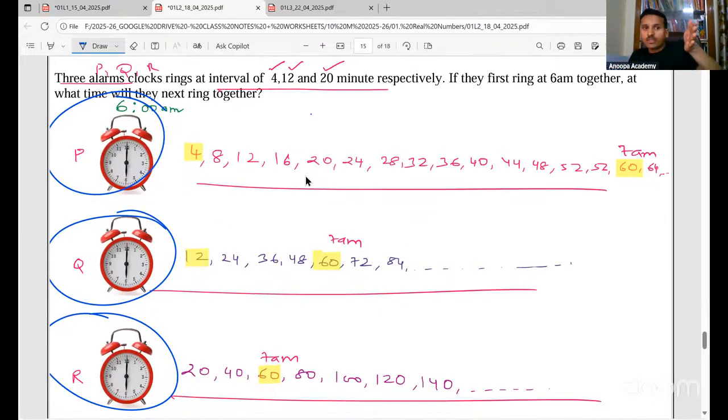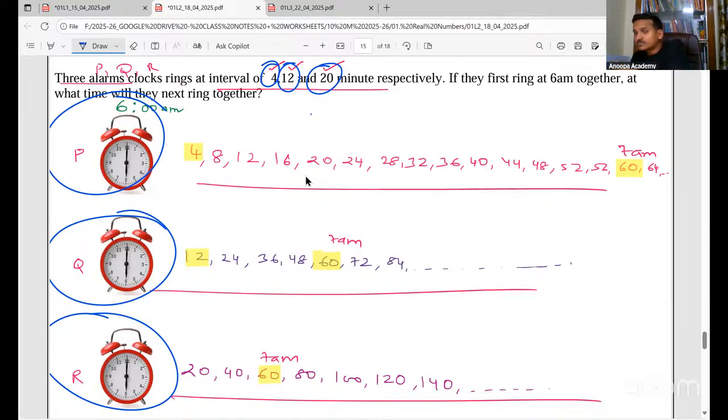That means if it starts at 6 o'clock, next it will ring at 6:04, 6:08, 6:12, 6:16, 6:20, 6:24, 6:28, like that. The second one will ring every 12 minutes, and the third one will ring every 20 minutes.